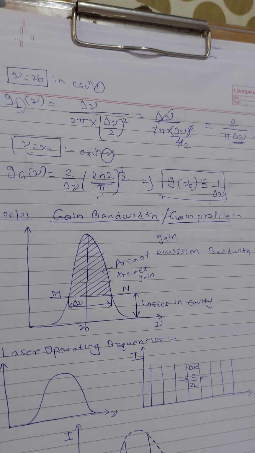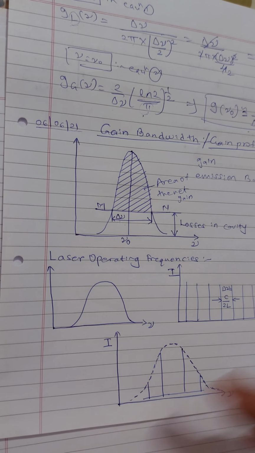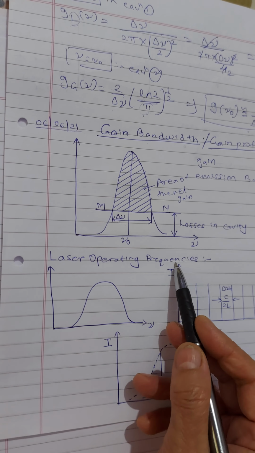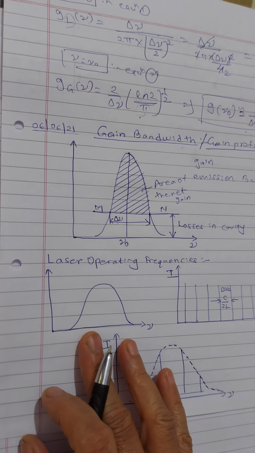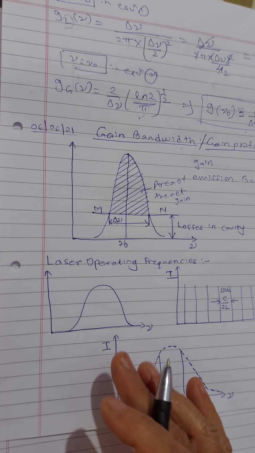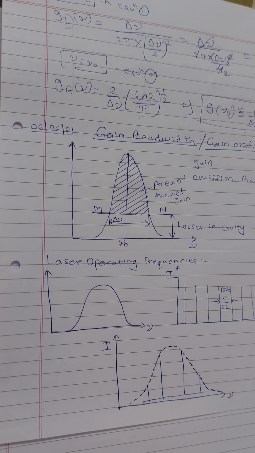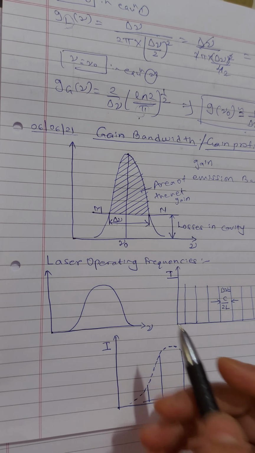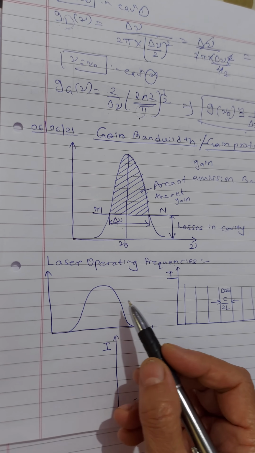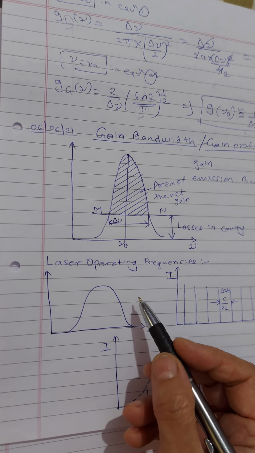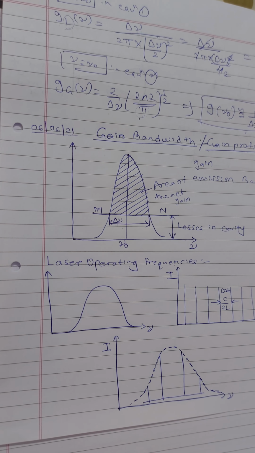Then we move to a similar very small topic called the laser operating frequencies. Over here, we need to know that the frequencies at which the laser will operate are determined together by the resonant frequencies of the optical cavity resonator and by the laser emission line width. We have seen this earlier.